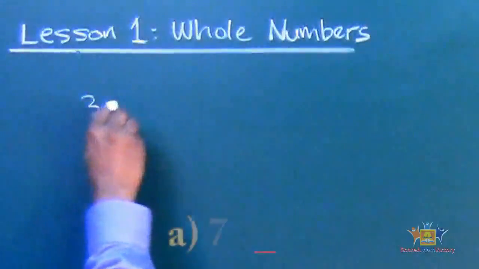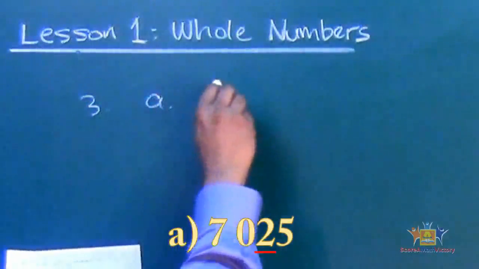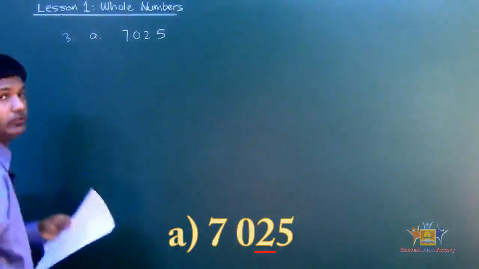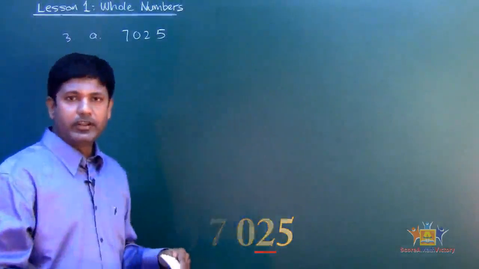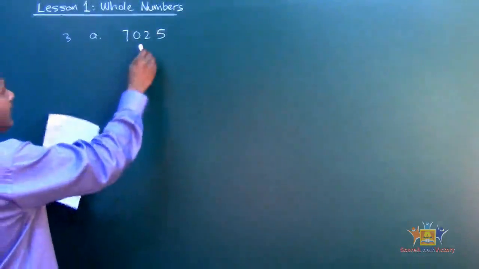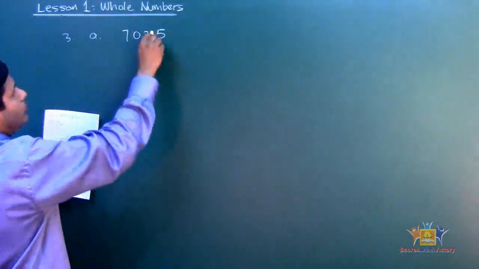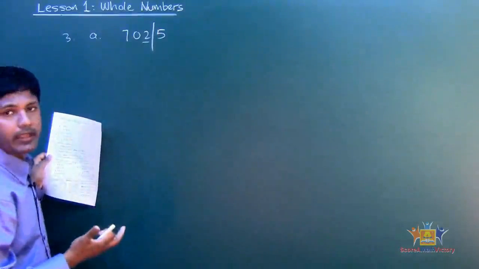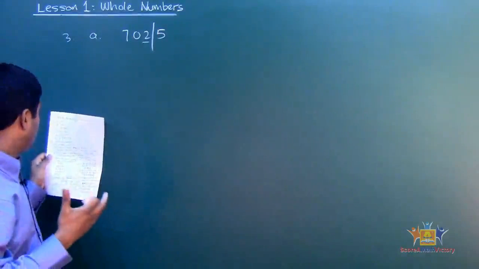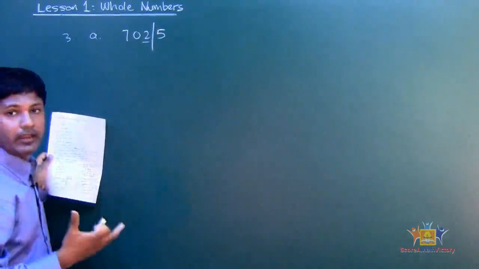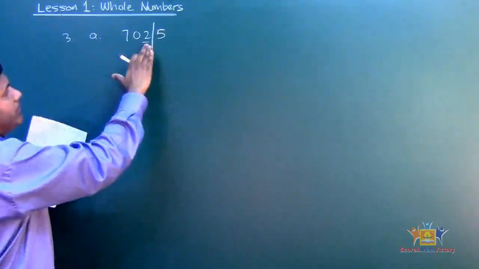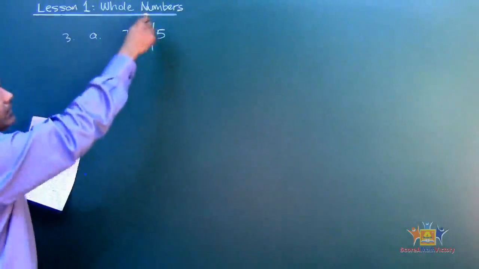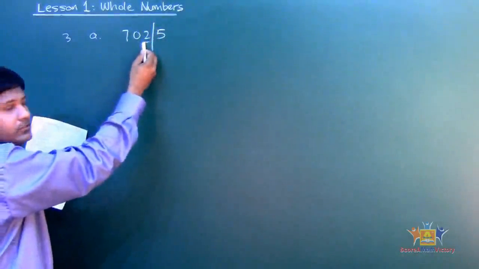Problem 3A. We were given 7025. What method are we going to use? The vertical line method. The digit that was underlined was 2, so we put the line right there. How do I know where to put the line? Because you're finding the place value of that number, so you're looking for that place value right there. Always remember the right side, where you put the line, is the one you're finding the place value for.